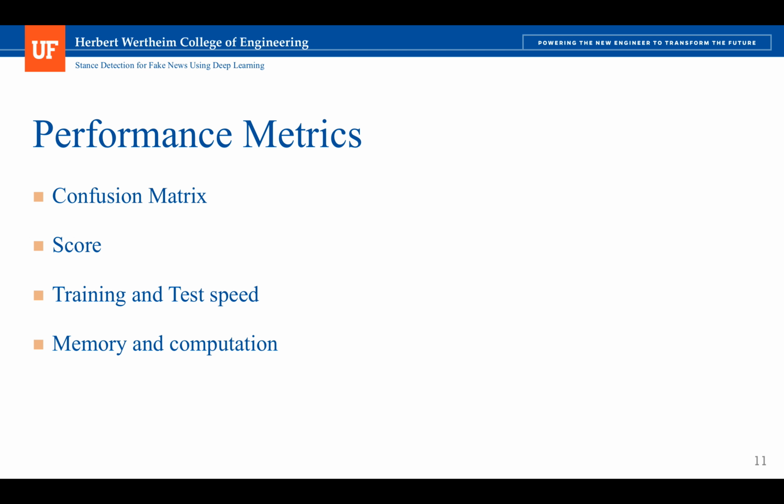The results of the project are compared to the baseline gradient boosting classifier using these metrics. First, the confusion matrix. The confusion matrix comes into the picture when we have an unbalanced set. The data we have right now is 73% unrelated. So if the model classifies everything as just unrelated, even then we have 73% accuracy, which is kind of misleading. So in that unbalanced scenario, a confusion matrix helps, as you can see what the class of the actual data is and what the predicted value is.